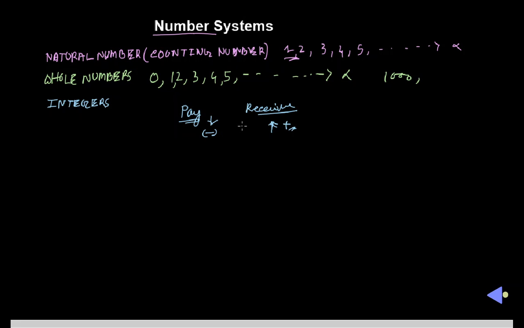So to represent payment and receipt, we need some sign, like a minus sign or plus sign. By default, if we don't use any sign, then it is a plus sign. That means 4 rupees means I have received 4 rupees, that means plus. And minus 30 rupees means I have to pay somebody 30 rupees, debit and credit. So that is why you need a sign apart from positive to represent a number.